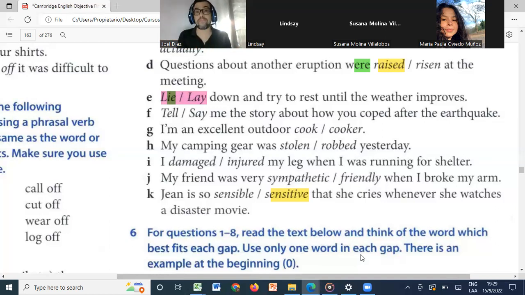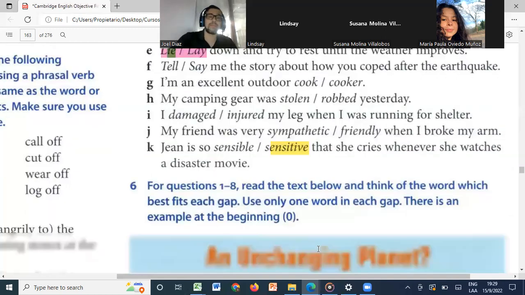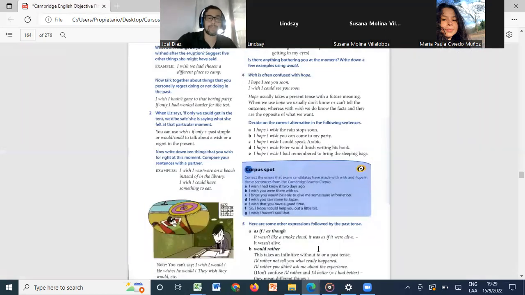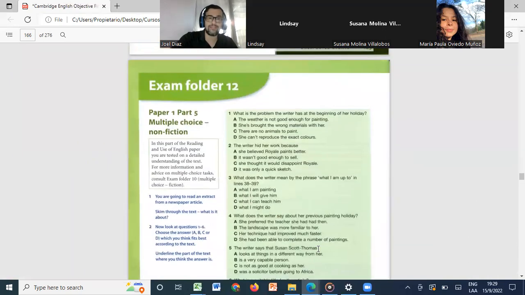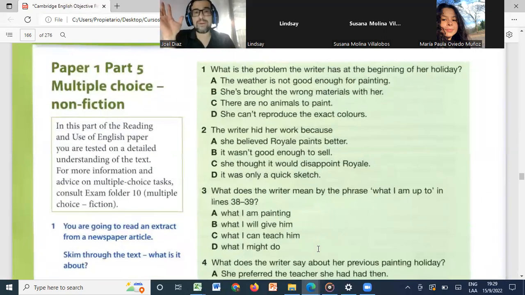And today we're going to see part 5. So believe it or not, we are over with use of English. Now we're going to focus a lot on reading. Okay, so let me explain to you part 5. Let's go here very quick. Okay, so part 5. Maybe we are very used to this one because it's like the normal multiple choice exercises that we know.